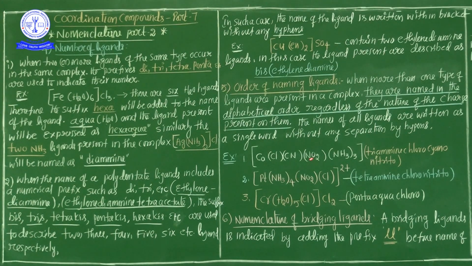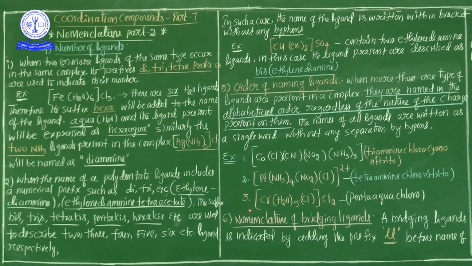So we arrange the ligands in alphabetical order. According to alphabetical order, ammine comes first, present four times, so tetraammine, then chloro, then nitrito. A comes first, then C, then N. So tetraammine, chloro, nitrito.